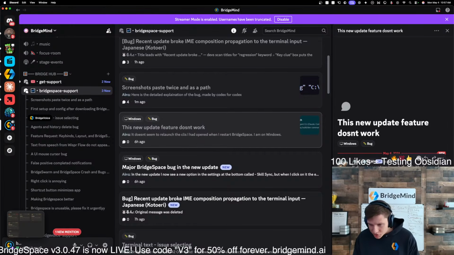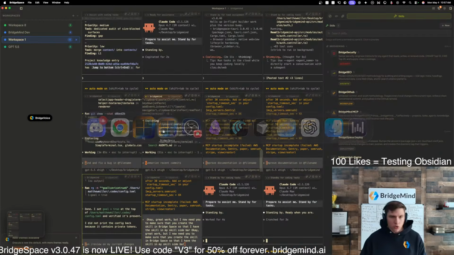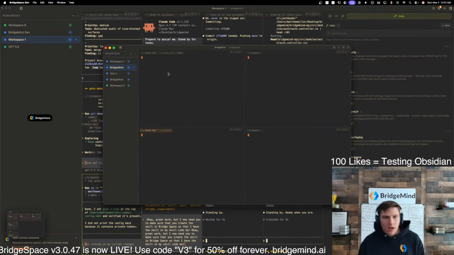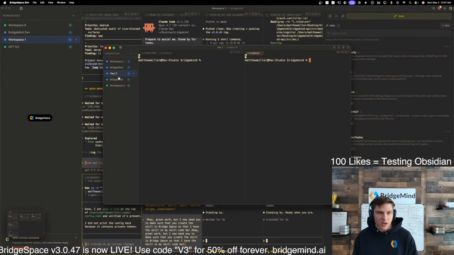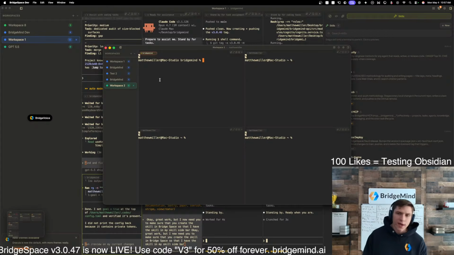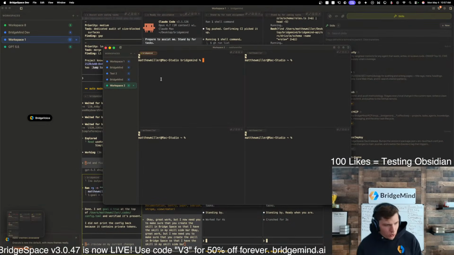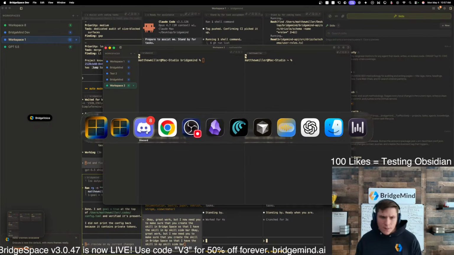It doesn't seem to relaunch the CLIs I had open when I restart BridgeSpace. I am on Windows. Okay, so this one, I do know this. What he's asking for is, when you close BridgeSpace, we did implement an update the other day where you can now close BridgeSpace, and when you reopen it, it has your workspaces pulled up. If you look over here, here are all my workspaces, right? So we have that working. The only thing that we don't have working is where it fully saves the state. It remembers your workspaces, it remembers where you had terminals opened, and it pulls it up. But the only issue now is it's not gonna save the state. So let's come back to that one.